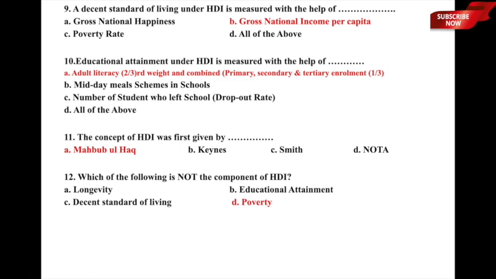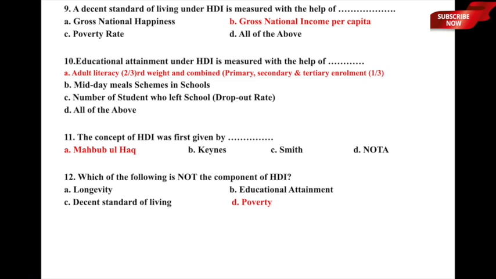Which of the following is not the component of HDI? We have seen in the previous questions, that is question number 8, 9 and 10, what are the components of HDI. So here we are looking at which is not the component of HDI, and the underlying options are A, longevity, B, educational attainment, C, decent standard of living, D, poverty. So here the correct answer is option D, poverty is not a component of HDI.